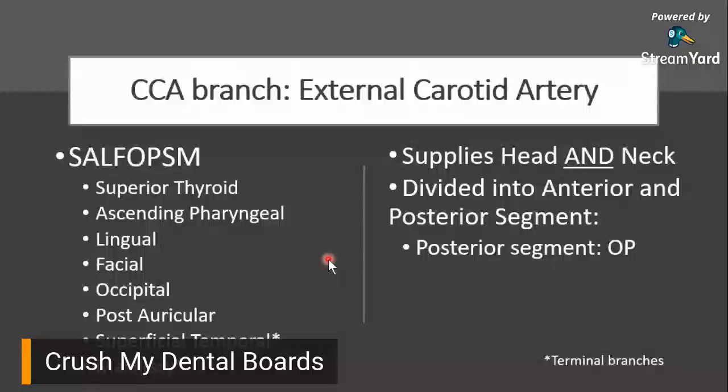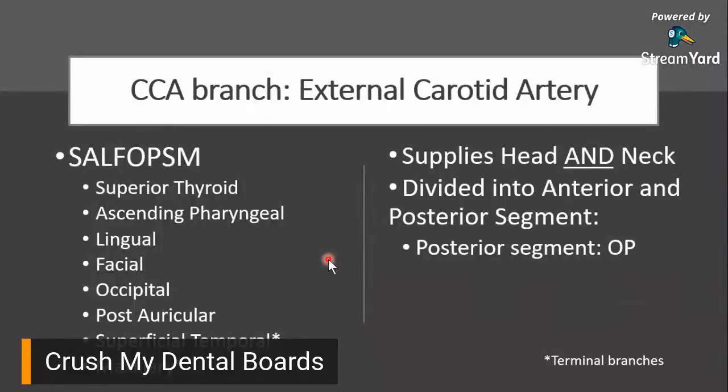Now, what's the difference between your external carotid artery and your internal carotid artery? It's this one, the main point, the first point on the right. It supplies your head and neck. Remember earlier I said with the internal carotid artery, it supplies the head and the brains, no neck. So your ECA would take care of your neck.